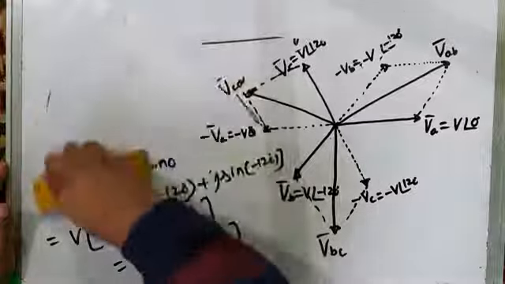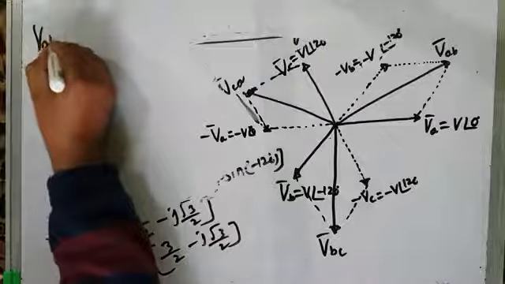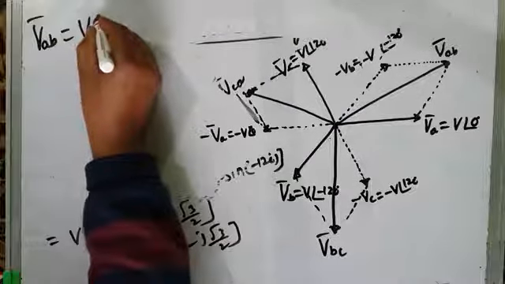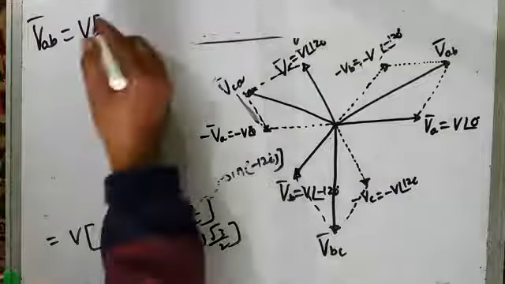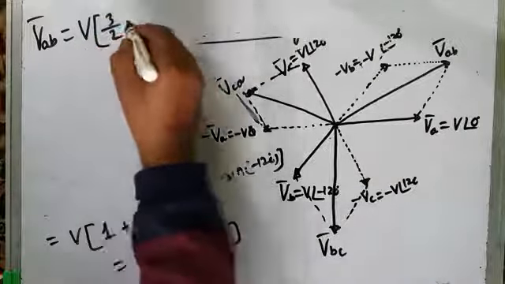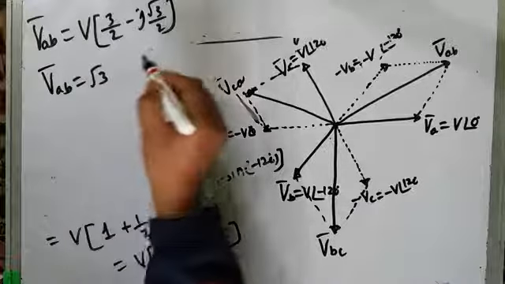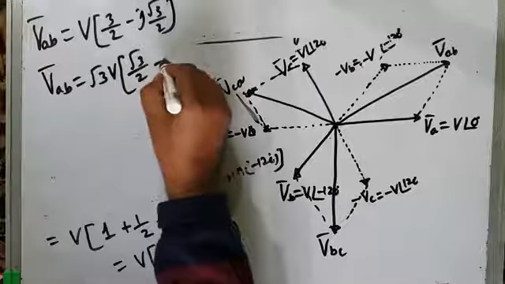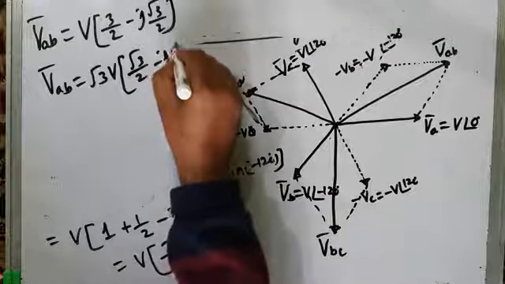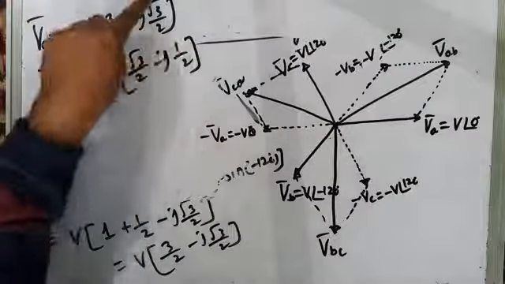This further can be written like this. So your line voltage VAB will be equal to V times 3 by 2 minus j root 3 by 2. If I take root 3 outside, and V is also there, here it will become root 3 minus j 1 by 2. Root 3 because root 3 into root 3 is 3 and root 3 into 1 is root 3.